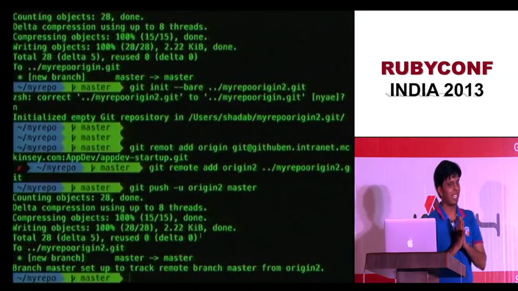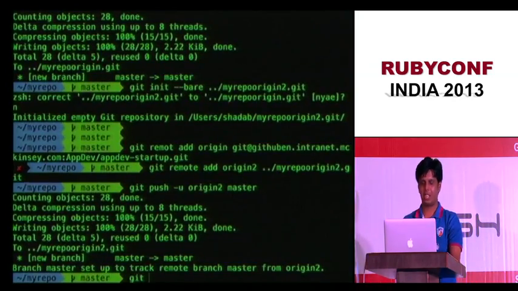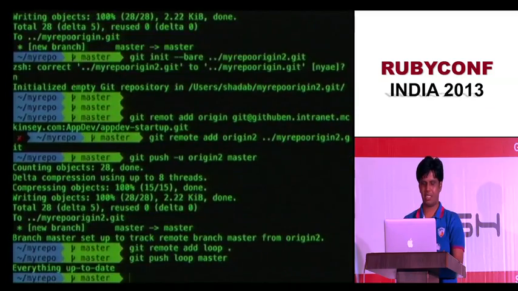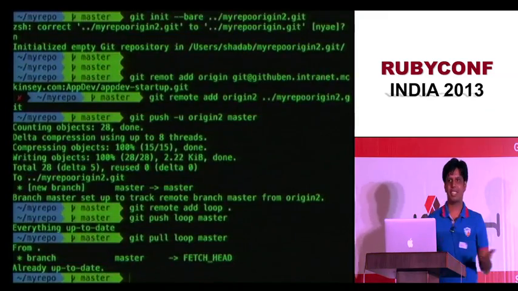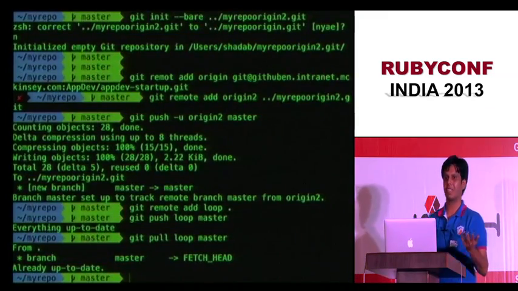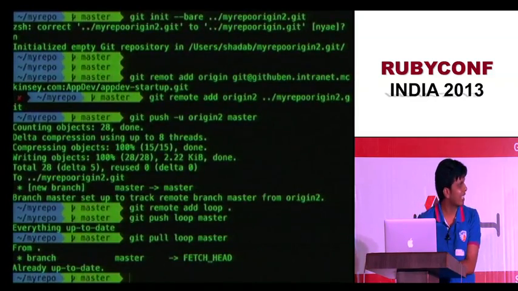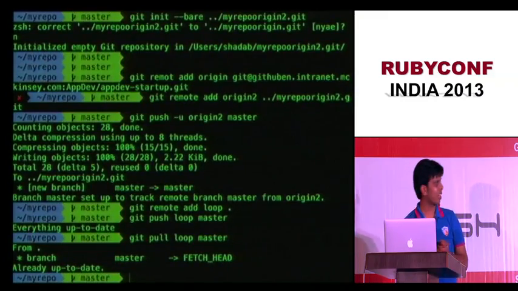The funny thing about remotes is that you can add the same directory as a remote. Let me show you how. Remote add loop, dot. I just added the same folder as a remote, and what will happen? Loop master, git pull loop master. Nothing happened. It's the same folder, so everything will be exactly the same. It's like a dog chasing its own tail, so nothing will happen. But it's quite funny to see this. So these are our remotes.